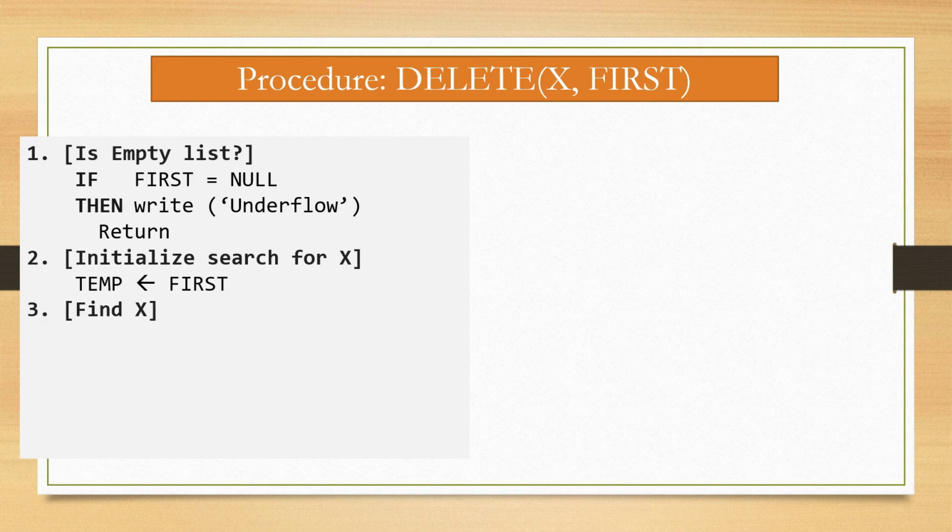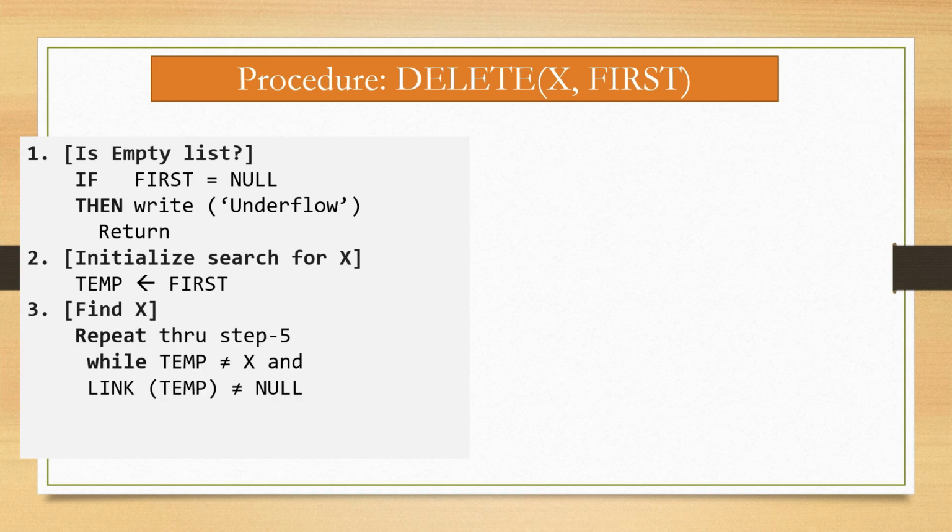Step number 3, find x. Now here we have to find where x is located. For this, repeat through step number 5. While temp is not x and link of temp is not null, we have to repeat this while loop until we get temp is x or link of temp is equal to null.